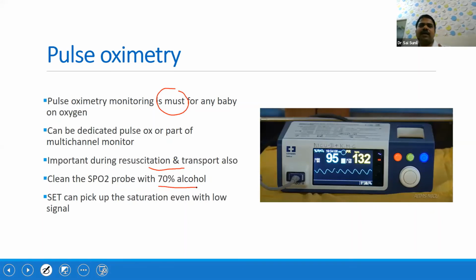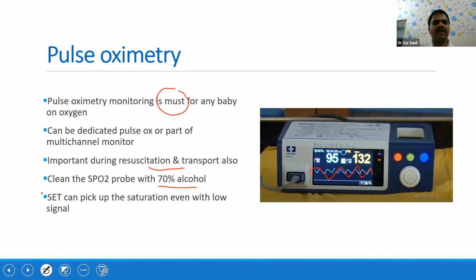Commonly, when the baby's limbs are cold, or there is hypoperfusion, shock, or sepsis, sometimes septic shock, the plethysmograph, that means the waveform, will be minimized and it won't pick up the signal properly. Then the saturation being shown can be falsely abnormal.